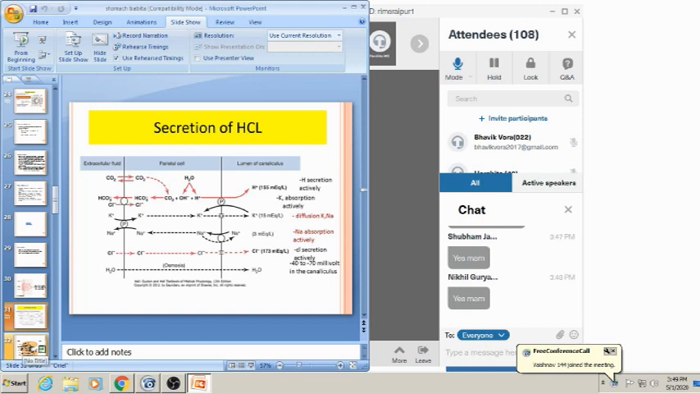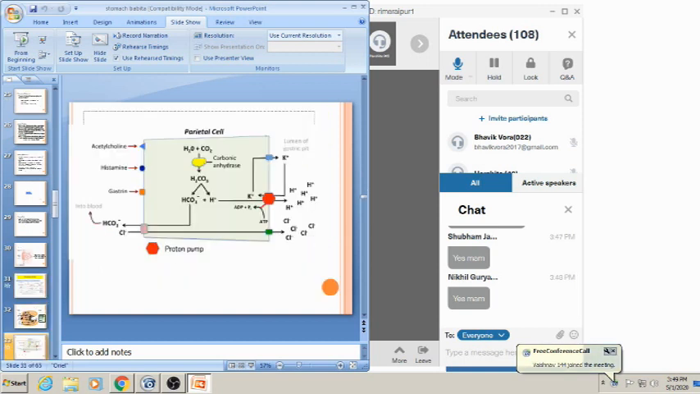Okay, I am going on to the further slides. Here is another way of understanding HCl secretion. Acetylcholine, histamine and gastrin are the stimulating factors for the parietal cell. Within the parietal cell, H2O and CO2, with the help of carbonic anhydrase, form carbonic acid, and this carbonic acid converts into HCO3 ion and H plus ion.